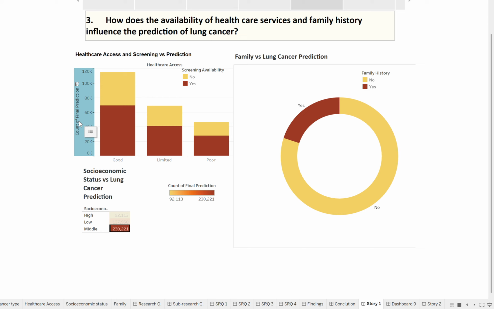This chart highlights the impact of healthcare access and family history on lung cancer predictions. We can see the regions with better healthcare access and screening programs show higher detection rates. This reinforces the importance of investing in healthcare and infrastructure for early diagnosis and better outcomes. Interestingly, having a family history of lung cancer doesn't appear to significantly raise the prediction rate.